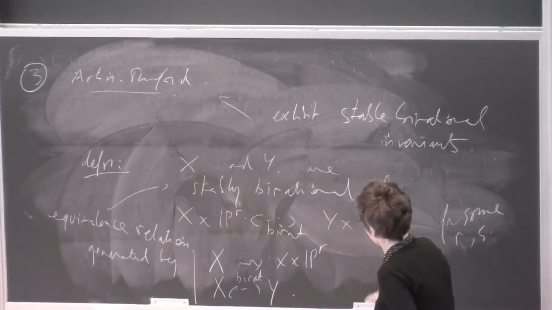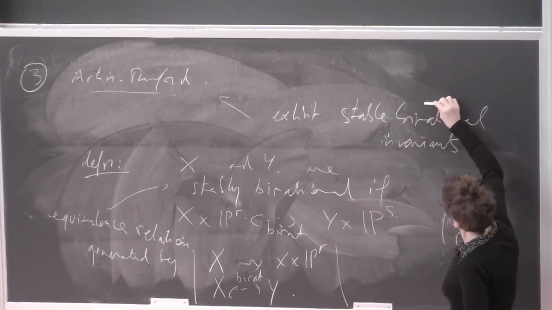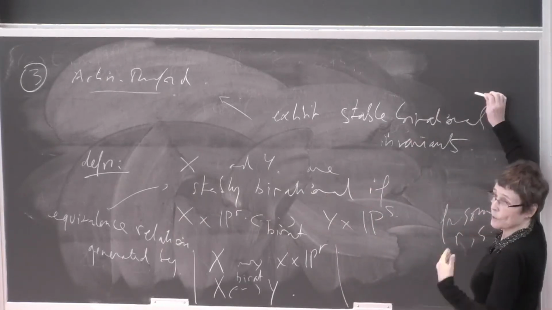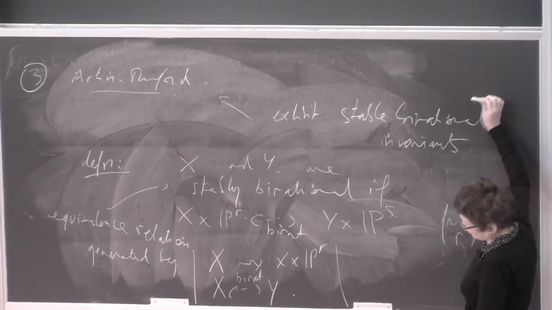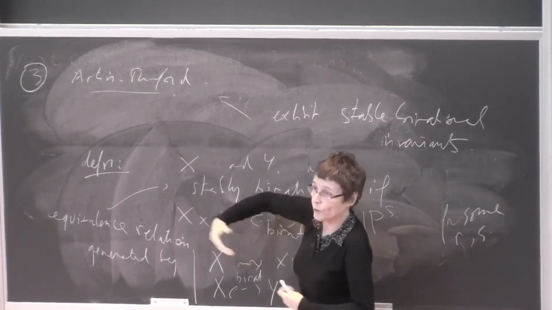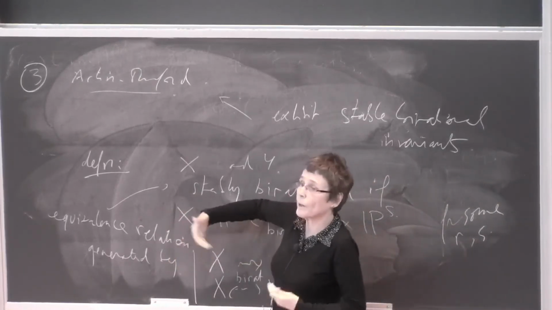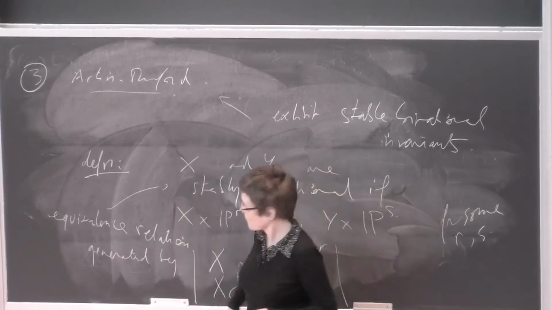Okay. And so a stable birational invariant is something which is constant on each stable birational equivalence class.